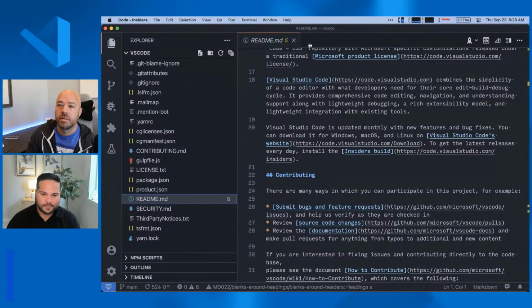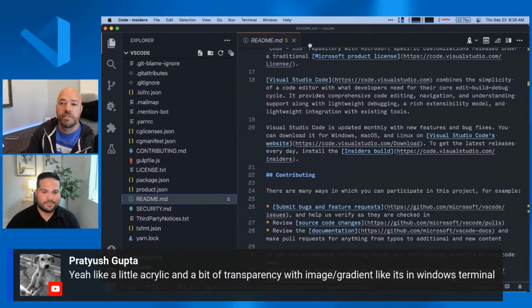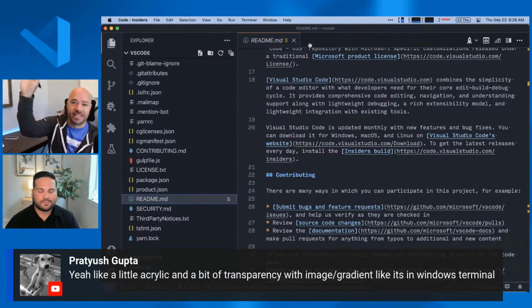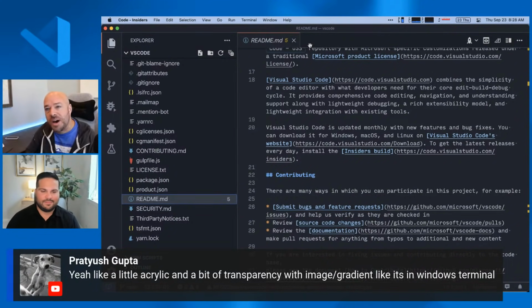Yeah, so I've got a little bit of support here. Precious is just saying, a little bit of acrylic and some transparency. I think they're making a good point here, like customizing the Windows Terminal. I do that too, right? My terminal is kind of transparent. It's got this image and all the colors are customized. But I understand that as well.